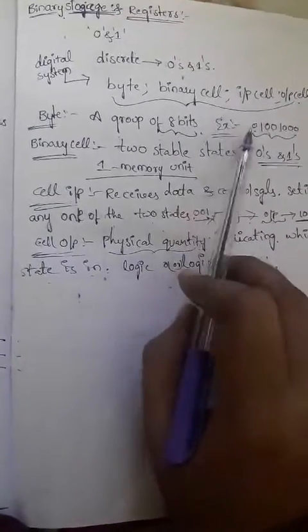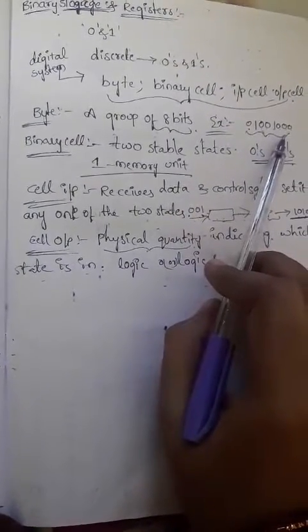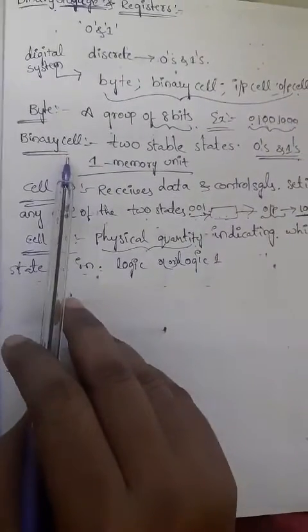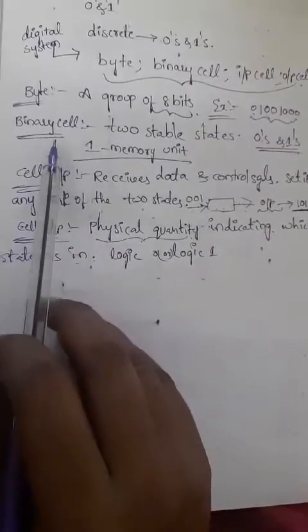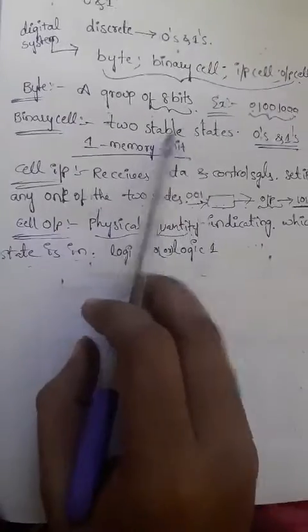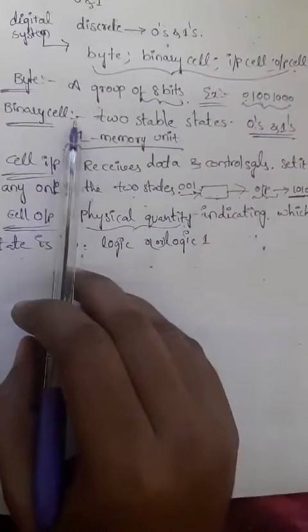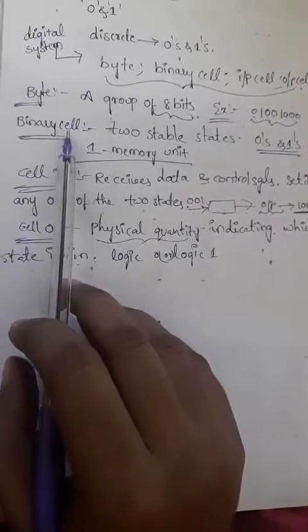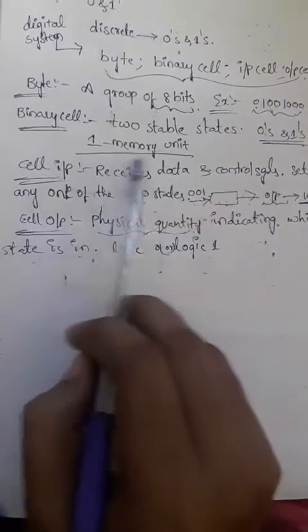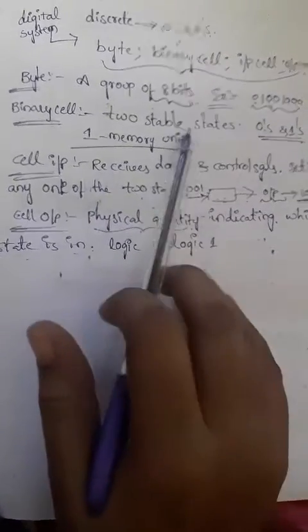So what is a byte? A byte is a group of 8 bits. Generally, those 8 bits we can represent as zeros and ones. What is a binary cell? It is a device that possesses two stable states, logic 0 and logic 1, and we call it the binary cell. The storage capacity of a binary cell is that it can store only one memory unit.